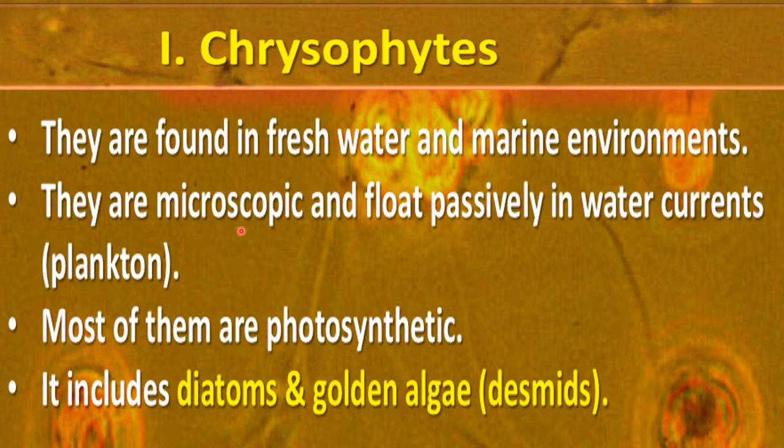Most of them are photosynthetic. They can prepare their own food. The chrysophyte class includes diatoms and golden algae. So you can say diatoms and golden algae make phytoplanktons.